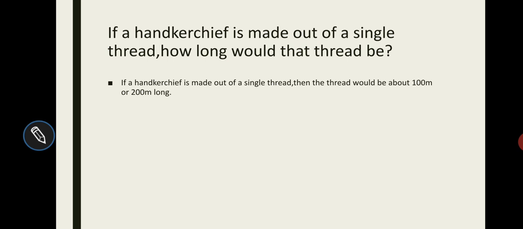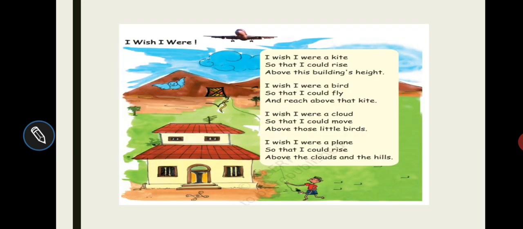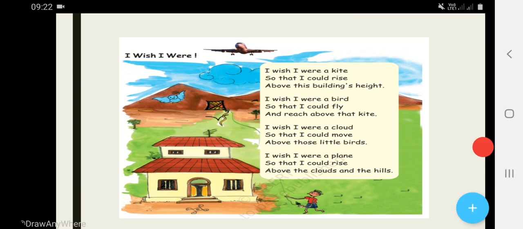If a handkerchief is made out of a single thread, then the thread would be about 100 meters or 200 meters long, or it may be 500 meters also. Now, there is a poem. In this poem, we will learn about kites, mountains, birds, etc. And we also learn about their relative heights.